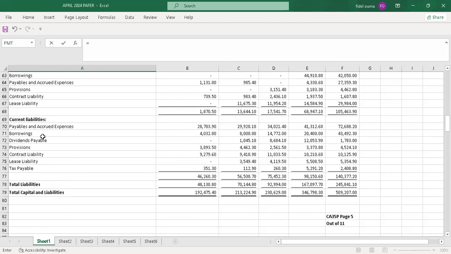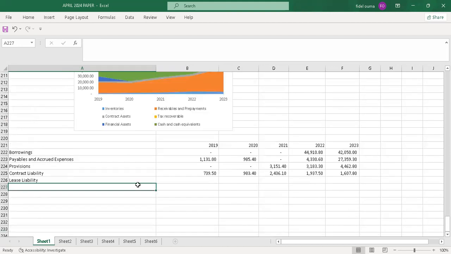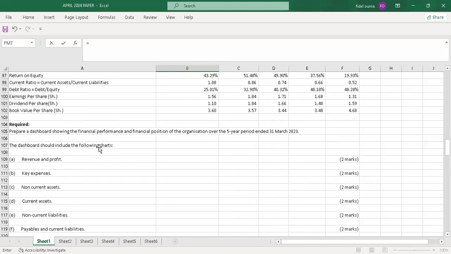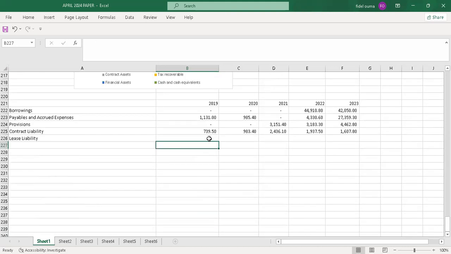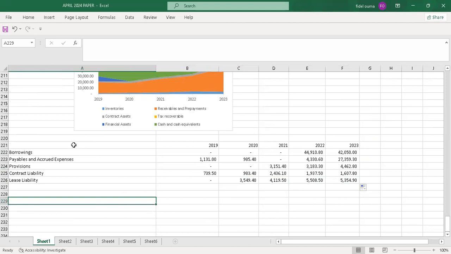You have to move up, down. Yeah, lease liability. And then just select that, lease liability. Yeah, that's all. So I'll just highlight.